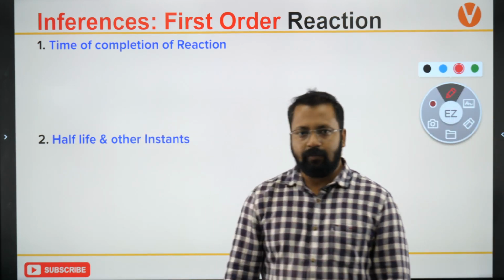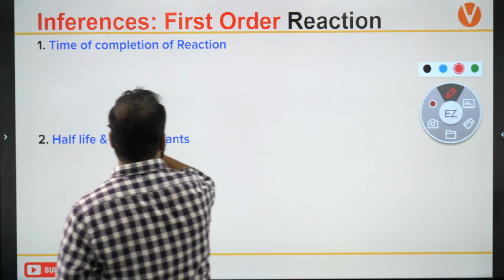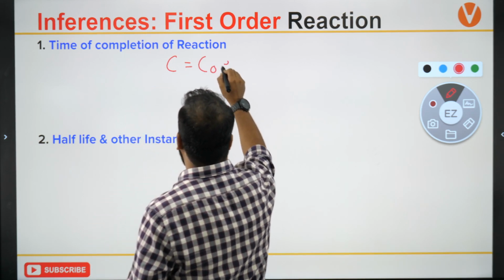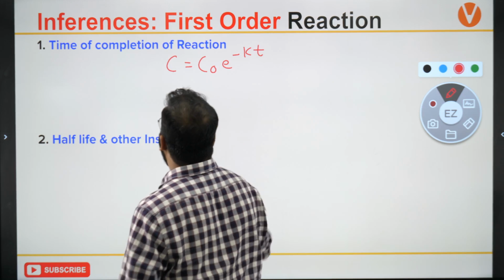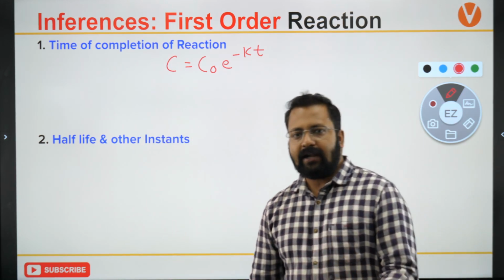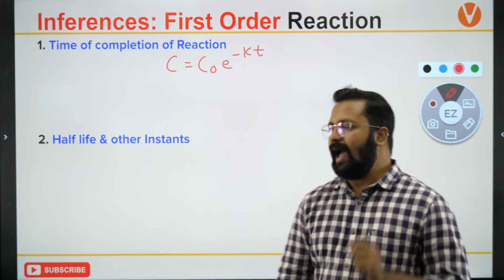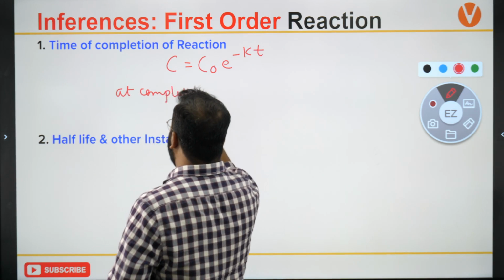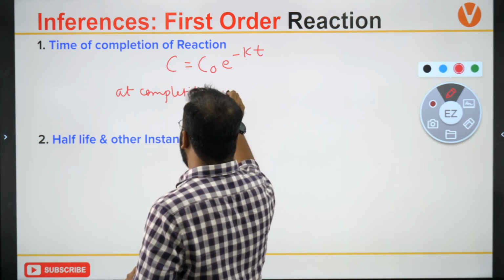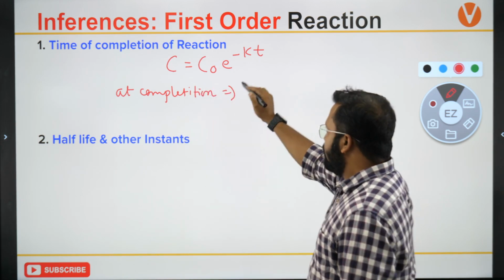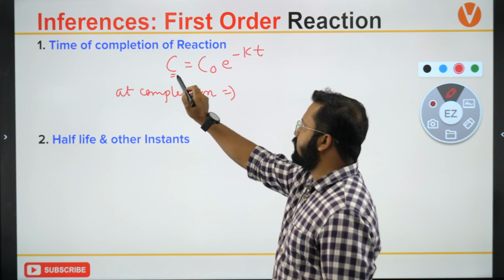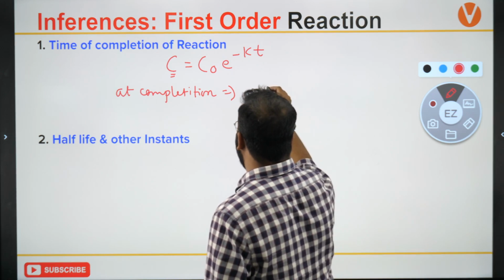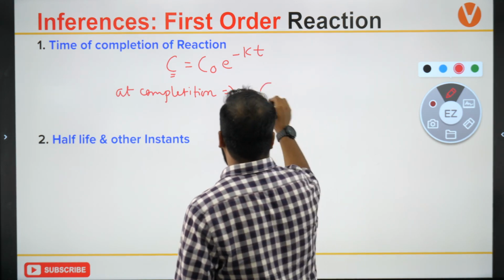So what is the time of completion? I will use this expression to explain that. C equal to C naught e to the power minus kt. What will happen at completion? Can I say at completion, what will happen? The final concentration will become, or I can say that C will become equal to 0.